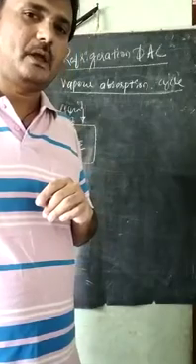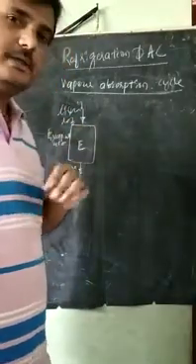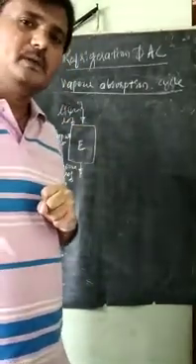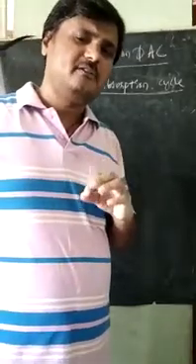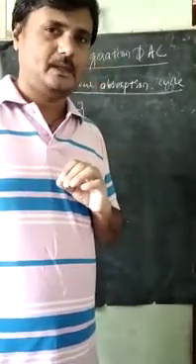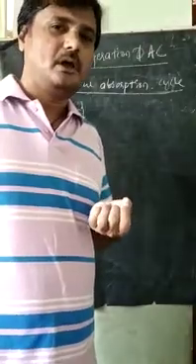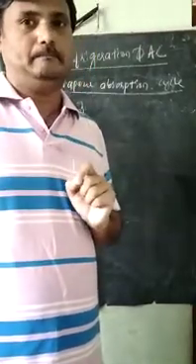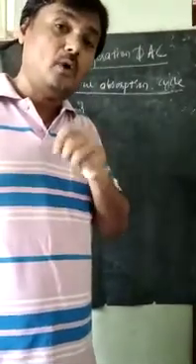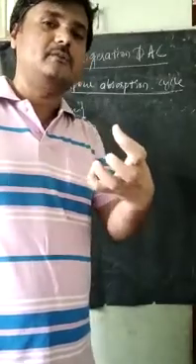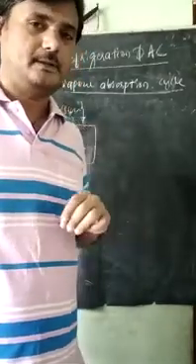How will it be achieved? Here a combination of refrigerants is used, for example ammonia and water. Ammonia and water are both used as a combination refrigerant.